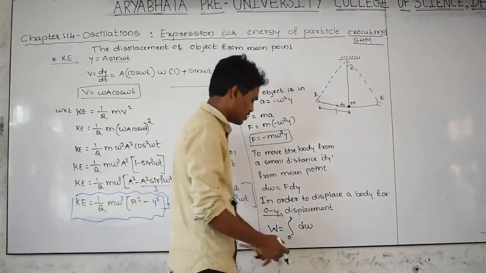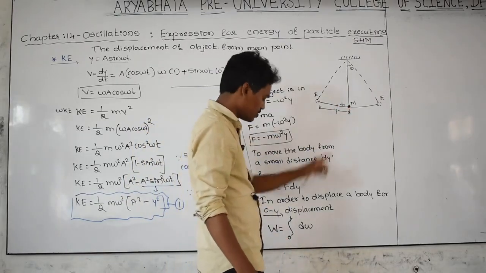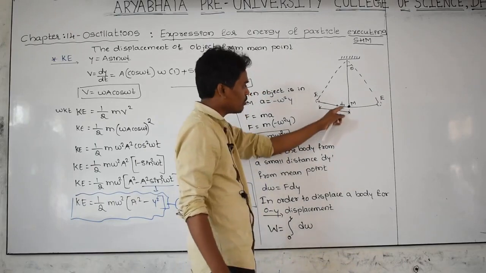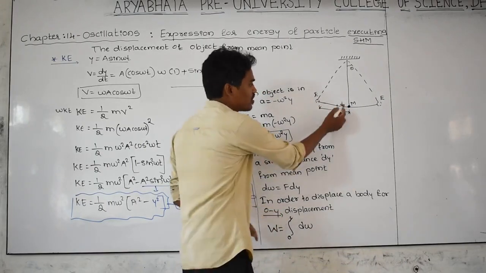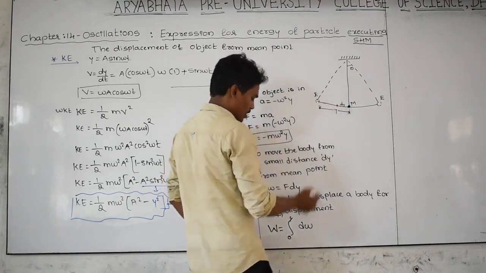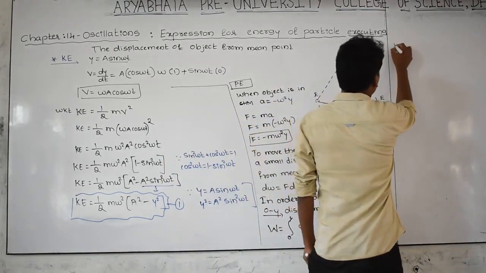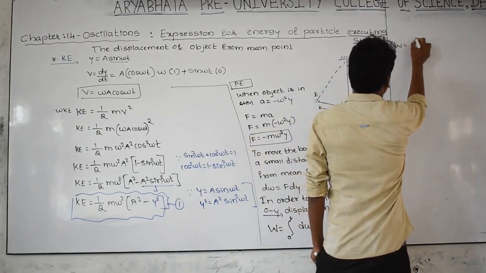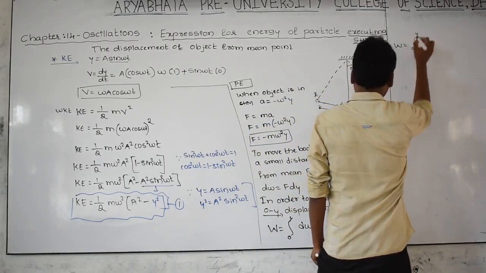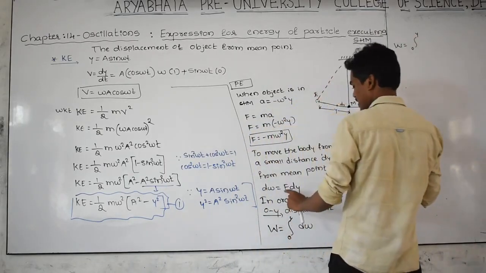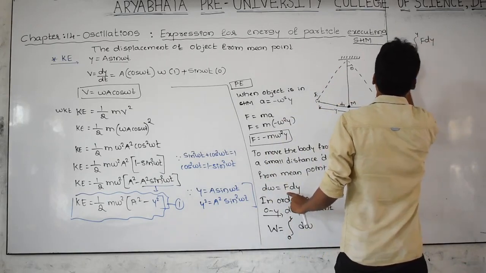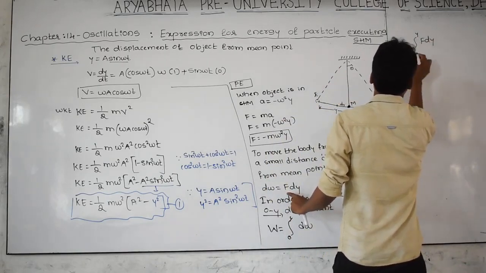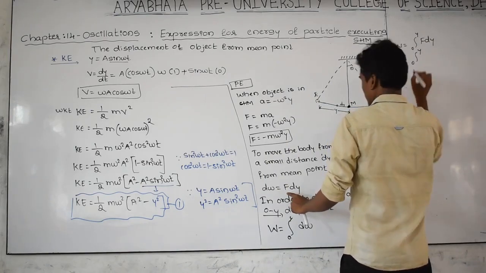And here 0 to y, at this point displacement is equal to 0. When the body is coming to this point, the displacement is equal to y, means this is the displacement. And again integrate this one. W is equal to integration 0 to y, and dW can be written as F into dy. Then W is equal to 0 to y, F into dy.